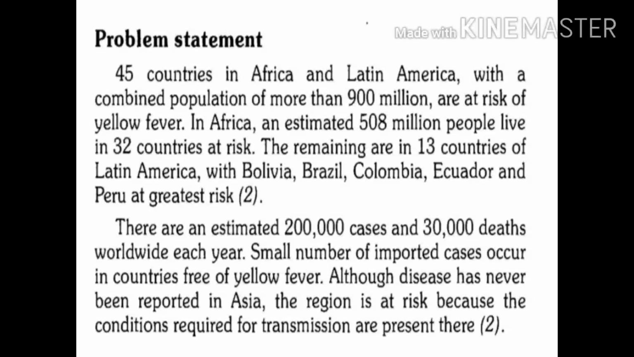Now, what is the scenario in Asia? Yellow fever has not been reported in Asia. As far as India is concerned, yellow fever does not exist in India, but India is epidemiologically a yellow fever receptive area. Now, what is the meaning of yellow fever receptive area? It means an area in which yellow fever does not exist, but if yellow fever is introduced, the conditions are favorable for the development of this disease.